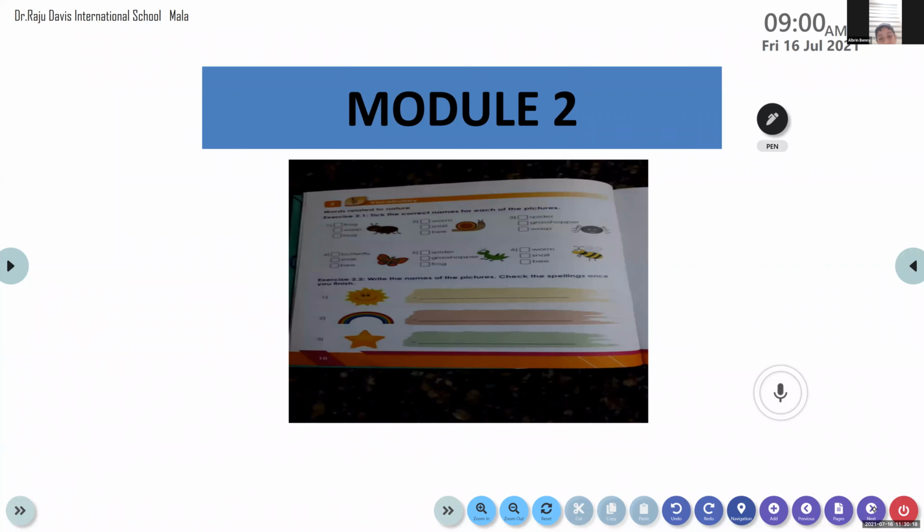Is it a frog, wasp, or bug? Does it look like a wasp? It's a bug. It's not a wasp. Did you put a tick mark on the word bug?